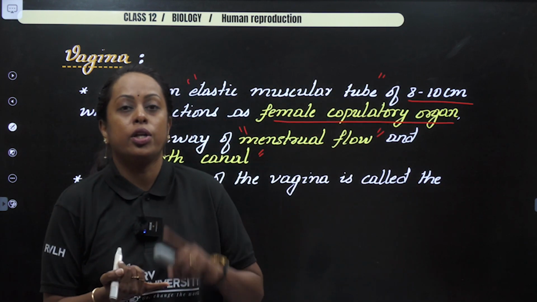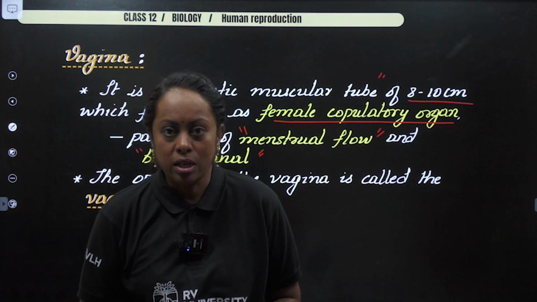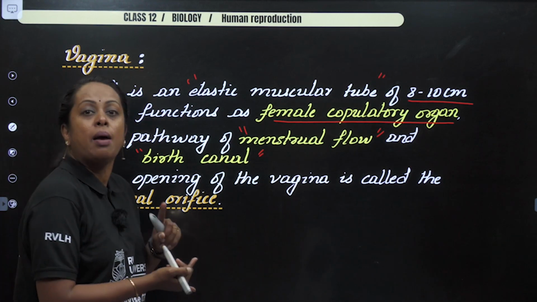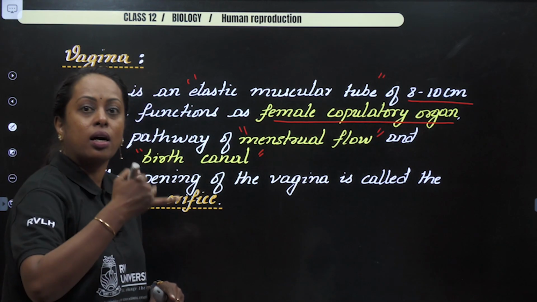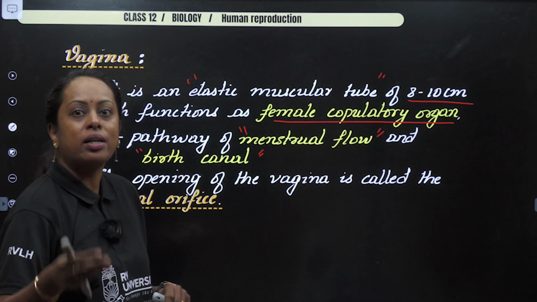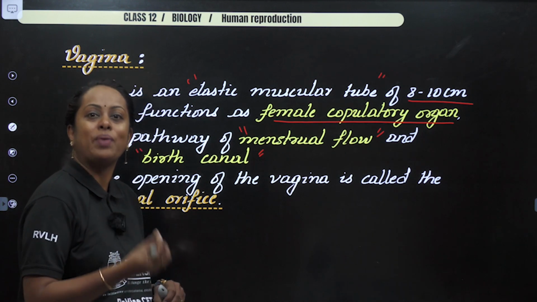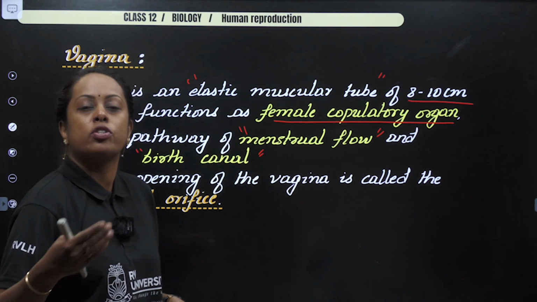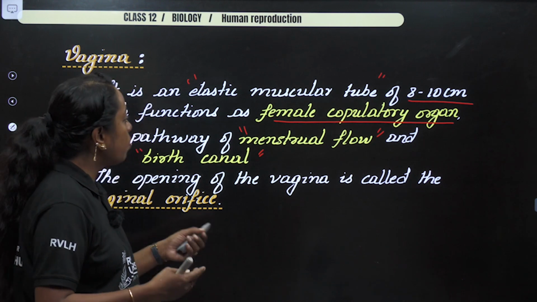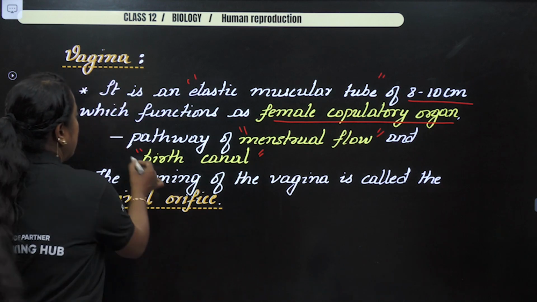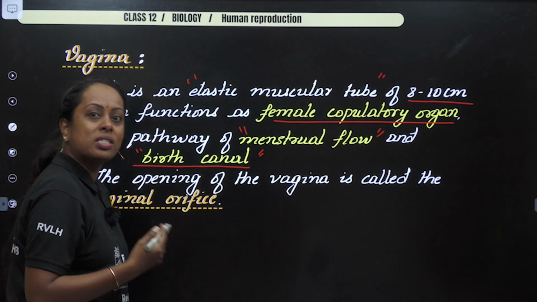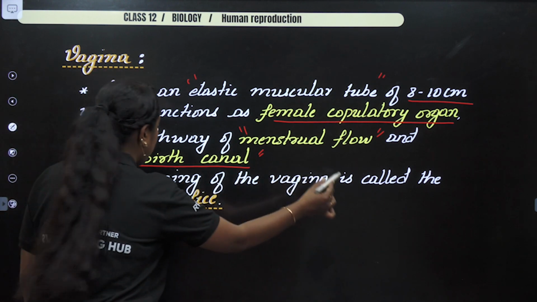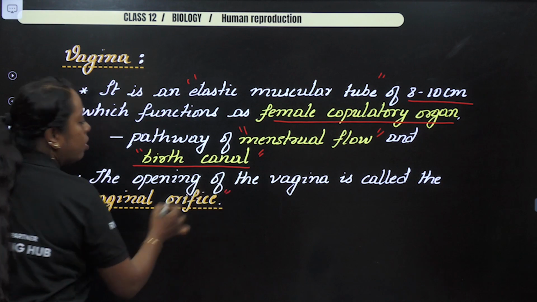That means what? During the act of insemination, the semen is received in the same junction. Followed with that, menstrual flow occurs. The unwanted wall, that is the endometrium wall, which is made up of blood vessels, when they rupture, if pregnancy is not going to occur, that flow, which is known as menstrual flow, occurs via the same region. And the birth of the baby occurs through the same canal. So it is also called as what? Birth canal. The opening of the vagina is called as vaginal orifice.